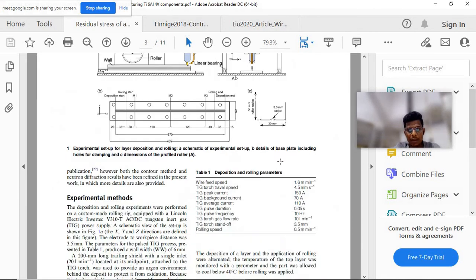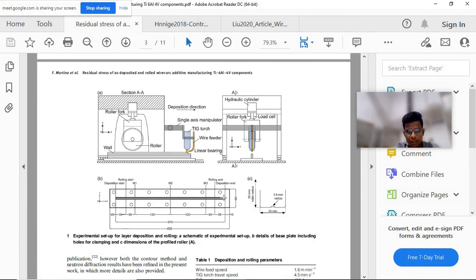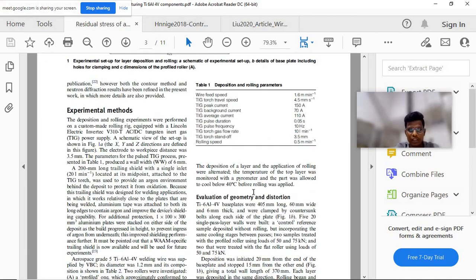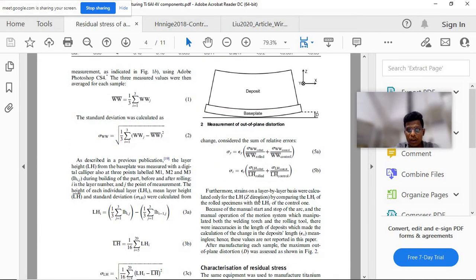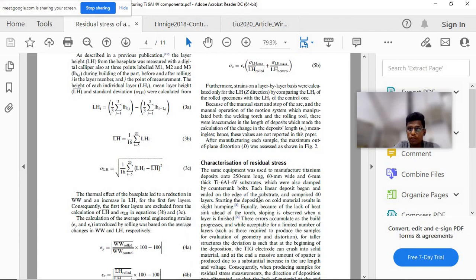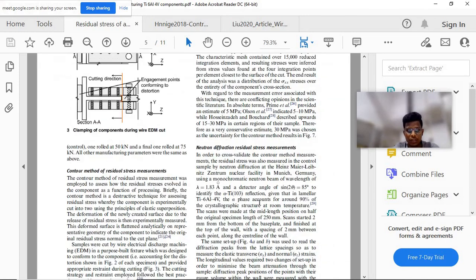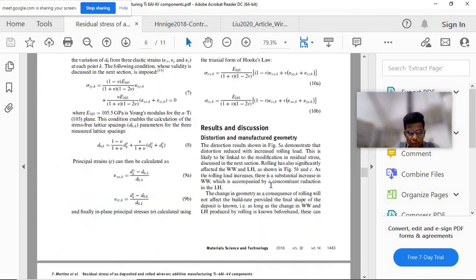Generally, we'll clamp the specimen and we'll deposit weld or something. A resistance will be generated. Once we unclamp it, stress redistribution will take place, and because of that, distortion happens. That is the main thing. So to avoid that, initially we want to remove the residual stress. So you can see here